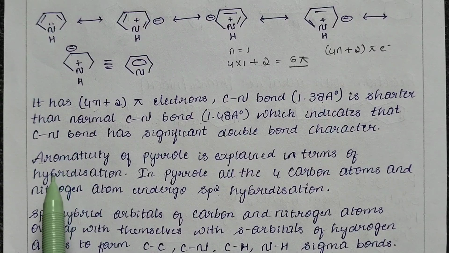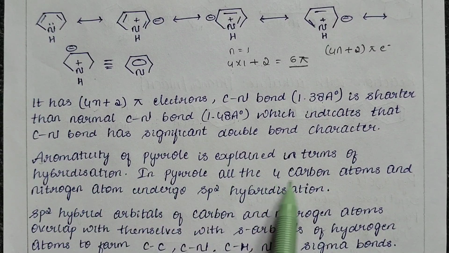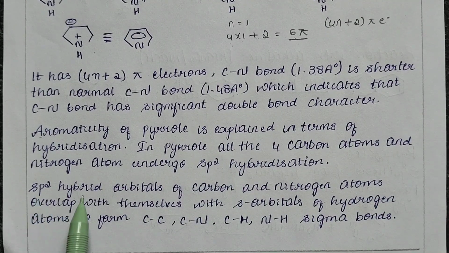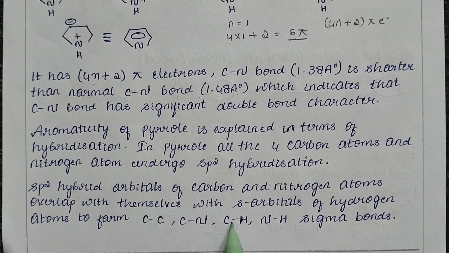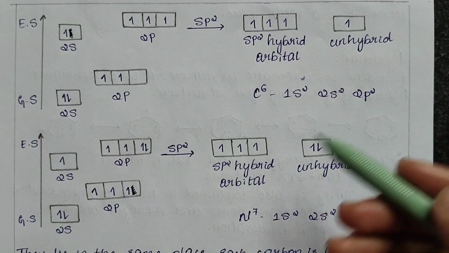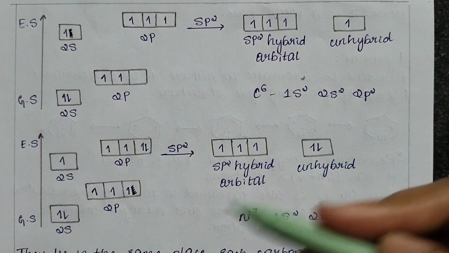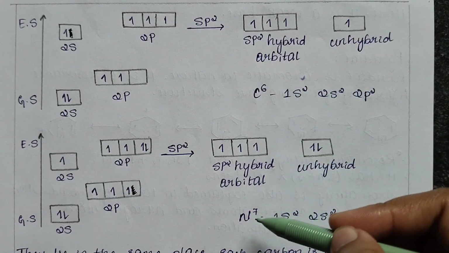Then the aromaticity of pyrrole is explained in terms of hybridization. In pyrrole, all 4 carbon atoms and the nitrogen atom undergo sp2 hybridization, which we will discuss now. The sp2 hybrid orbitals of carbon and nitrogen atoms overlap with themselves and with the s orbital of hydrogen atoms to form carbon-carbon, carbon-nitrogen, carbon-hydrogen and nitrogen-hydrogen sigma bonds. Sigma bonds are nothing but single bonds. Now let us see the hybridization, also called the energy level diagram, of carbon and nitrogen atoms.